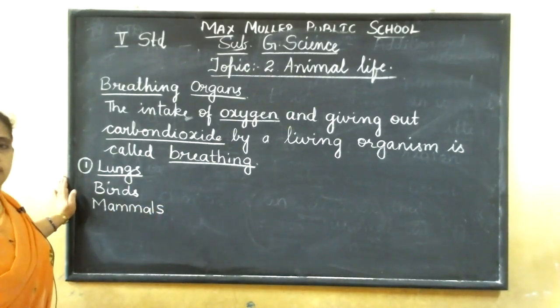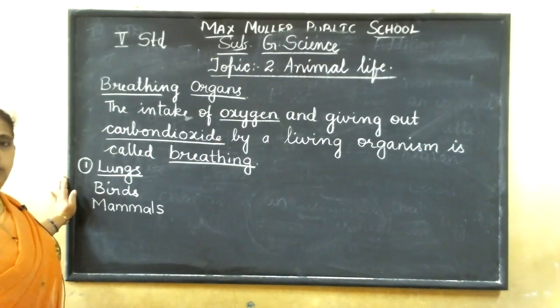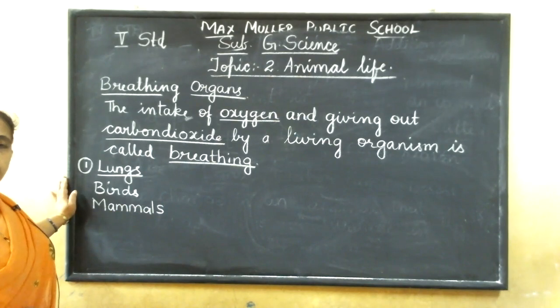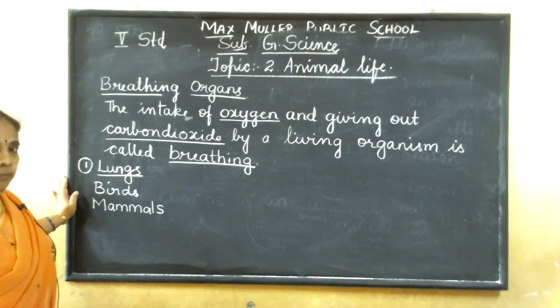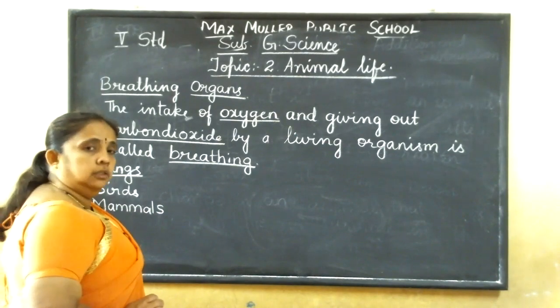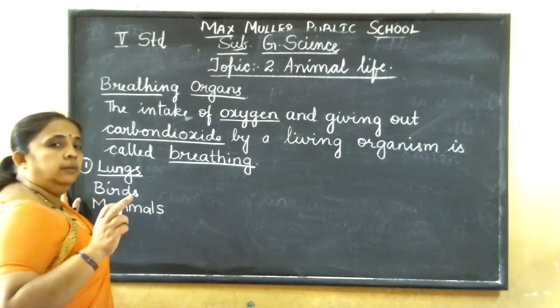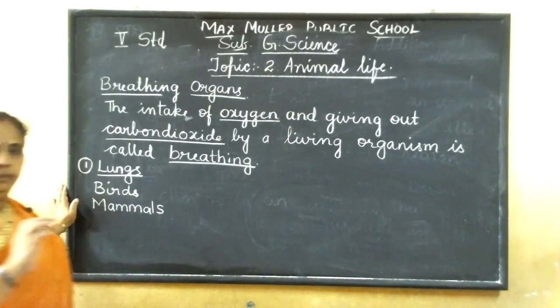They are the animals which directly give birth to young ones without laying eggs, and they have mammary glands and hair on their body. Cat, dog, cow, deer, all these are mammals.